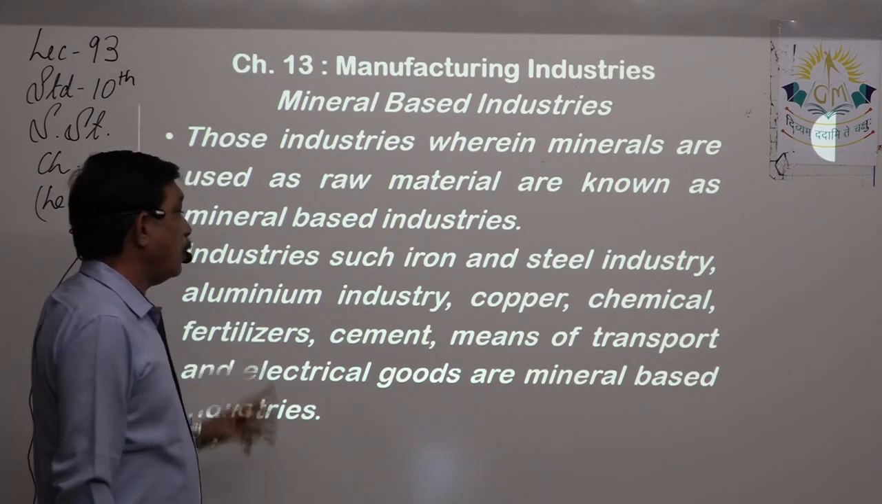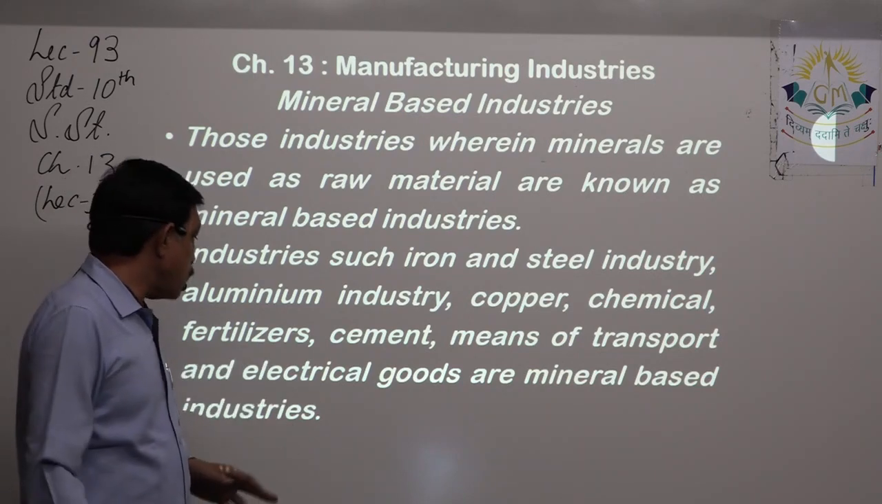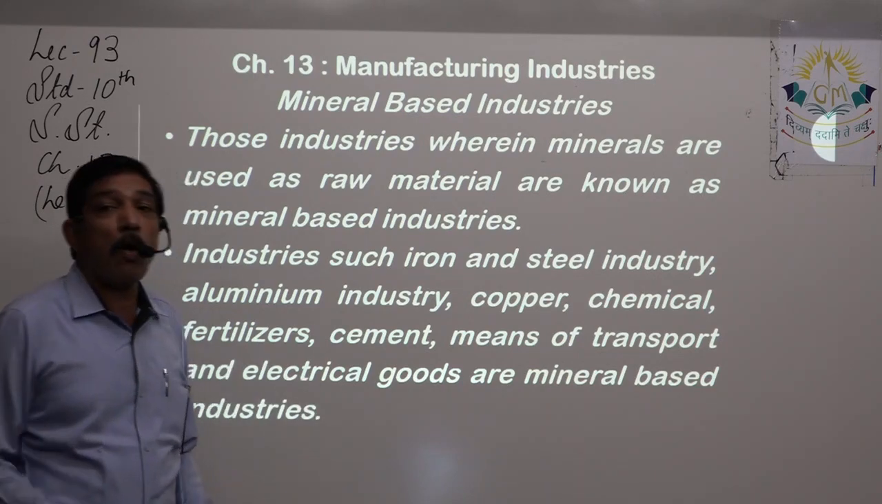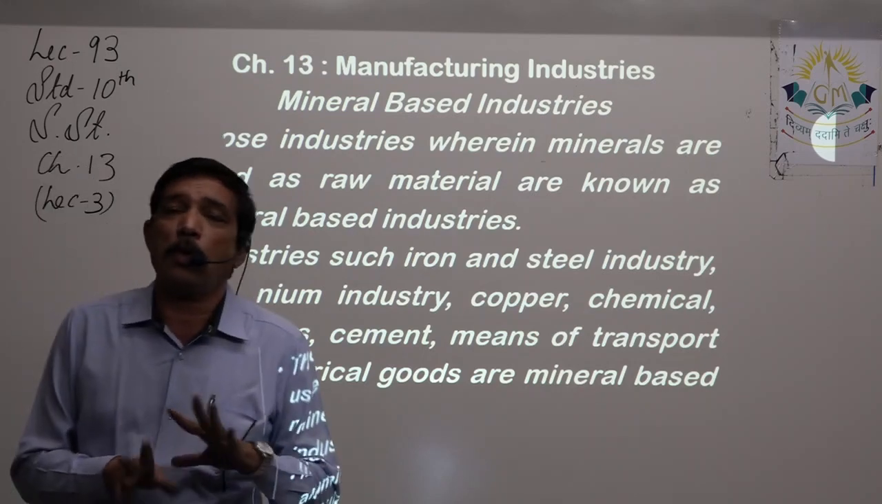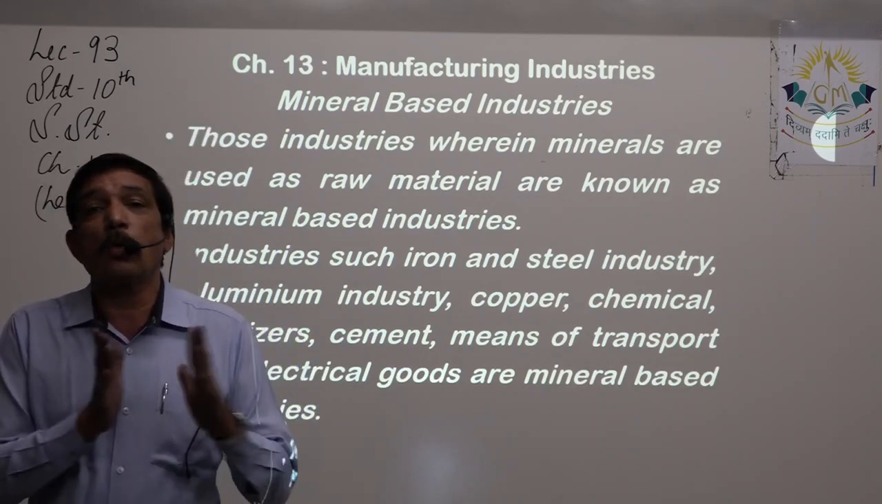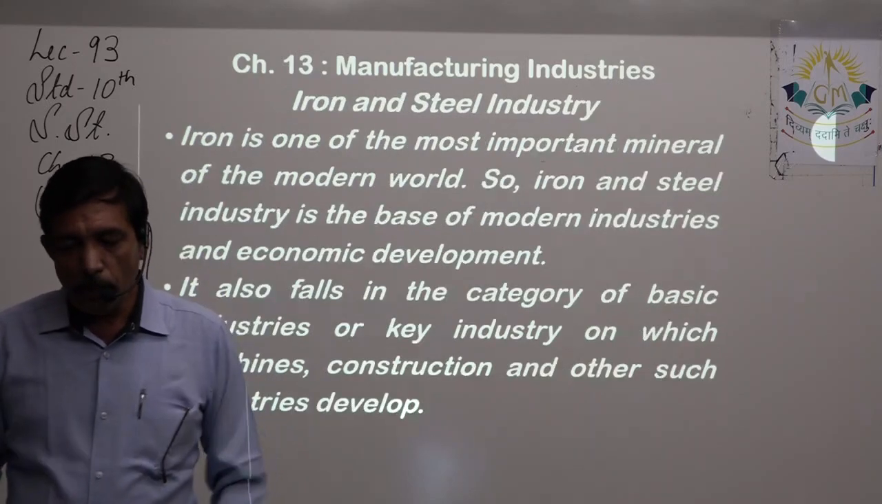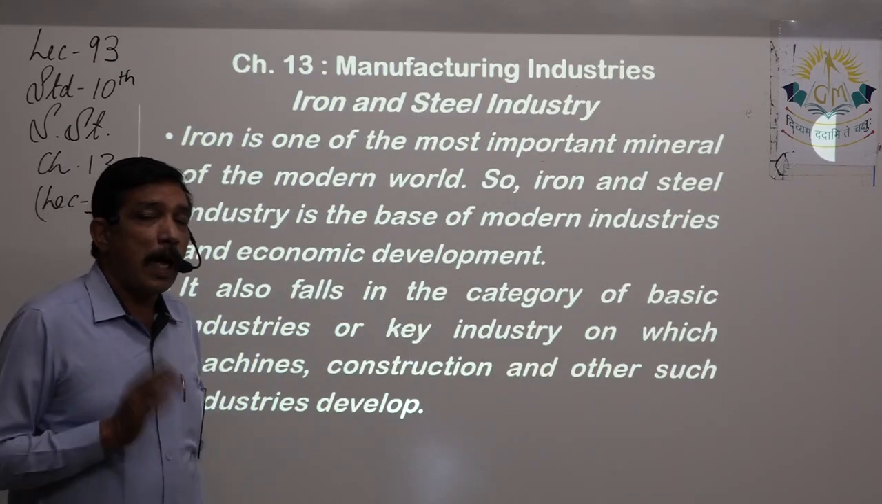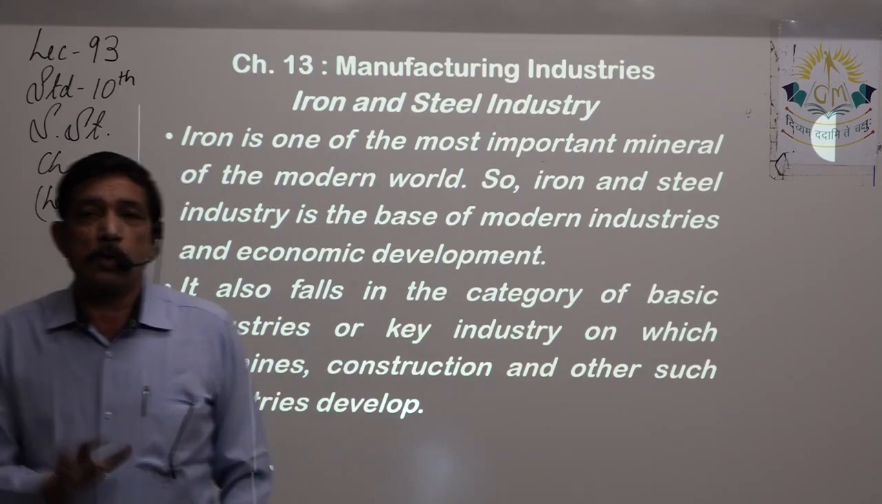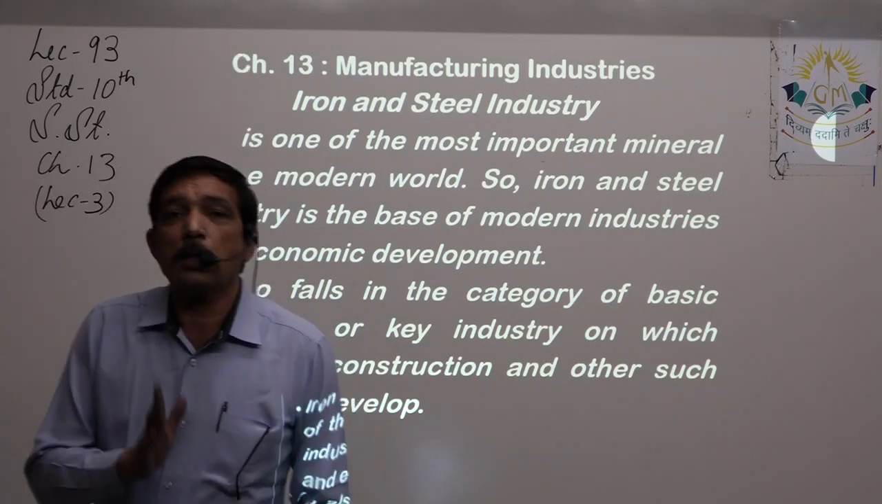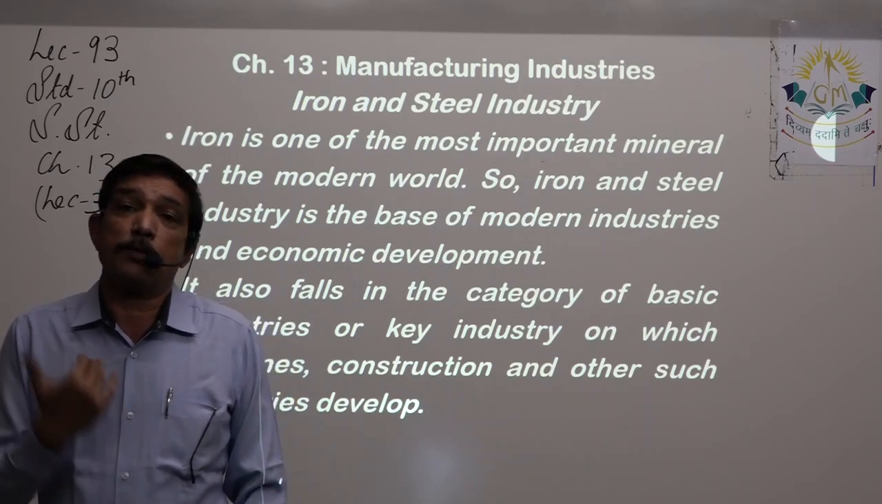Copper, chemical, fertilizer, cement, means of transport, and electrical goods. They are all mineral based because they do not use any organic product. They use only minerals that are got from the ground. First thing to learn is the iron and steel industry, one of the most important 4 mark questions in this chapter. Yes, it can be asked for 3 marks also.